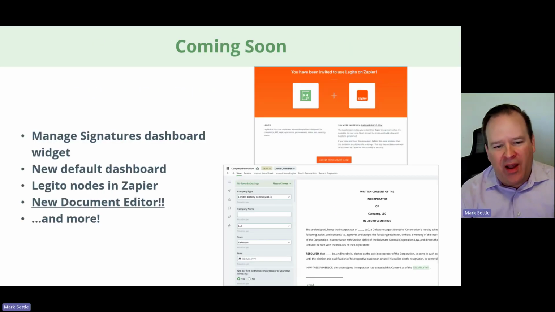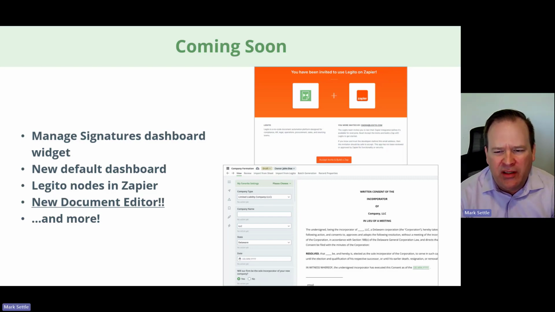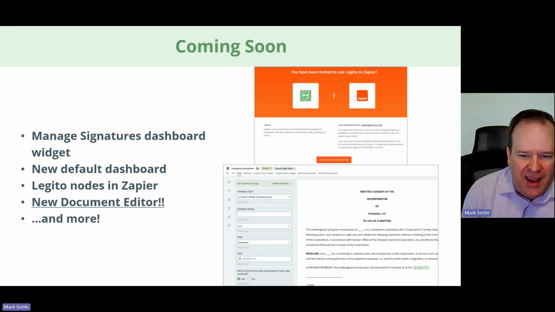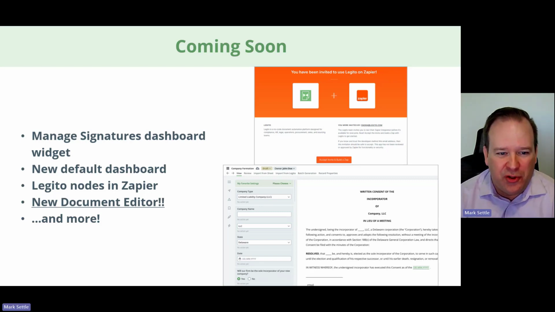All right, so final coming soon items worth mentioning here. I'm not going to demonstrate these, but talk about them, and we will definitely have a big kickoff and demonstration of the last one mentioned here at some point in the future when it's released. But first, manage signatures dashboard widget.